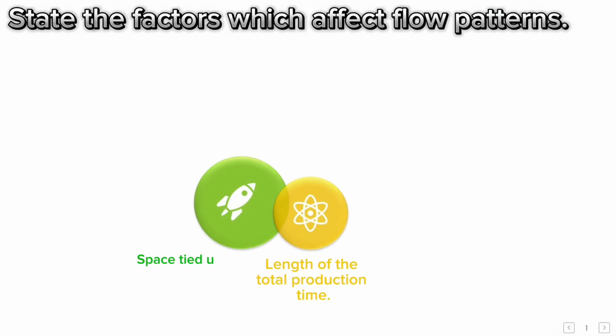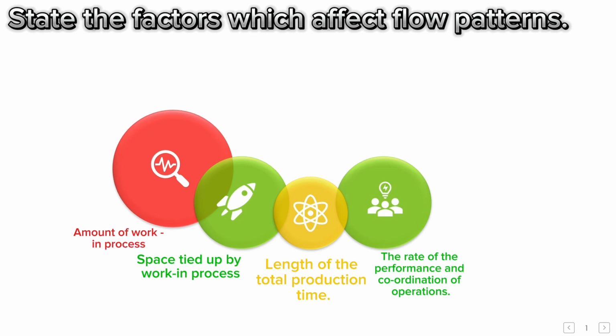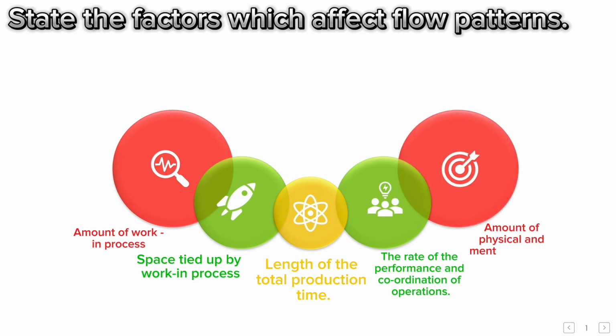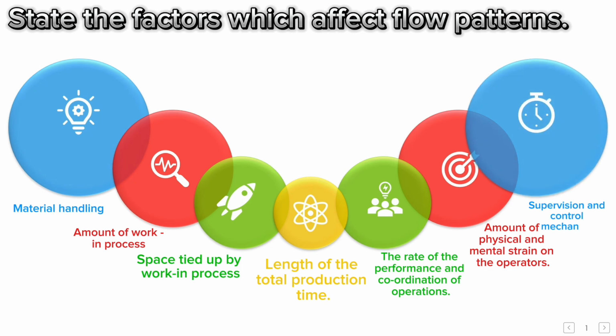State the factors which affect flow patterns. Length of the total production time. Space tied up by work in process. The rate of the performance and coordination of operations. Amount of work in process. Amount of physical and mental strain on the operators. Material handling. Supervision and control mechanism.